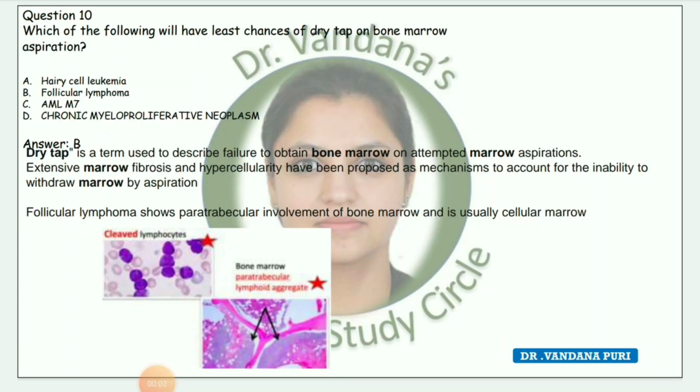Next question, which of the following will have least chances of dry tap on bone marrow aspiration? Answer is B, follicular lymphoma. Dry tap is a term used to describe failure to obtain bone marrow on attempted marrow aspirations. Extensive marrow fibrosis and hypercellularity have been proposed as mechanisms to account for the inability to withdraw marrow by aspiration. Follicular lymphoma shows paratrabecular involvement of bone marrow and is usually cellular marrow.